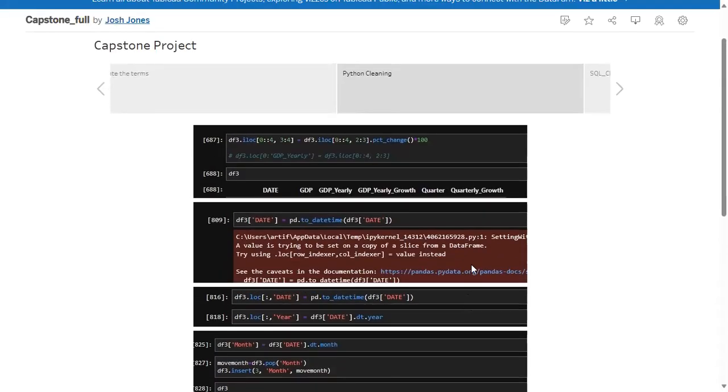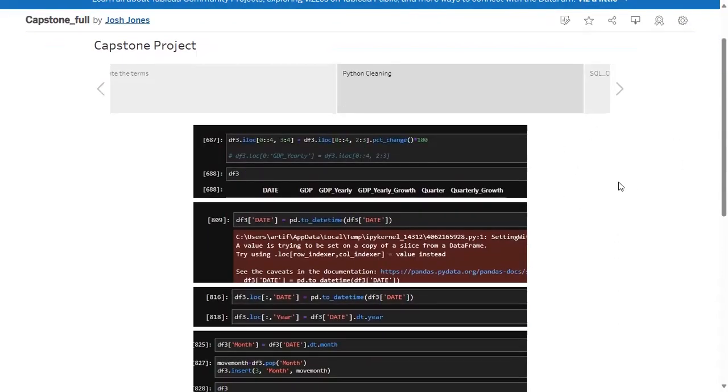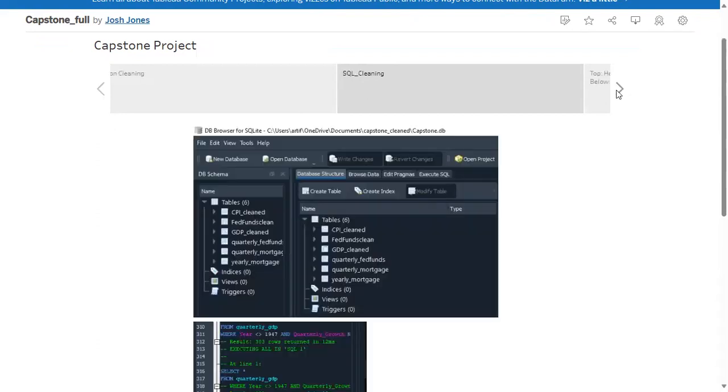You can also see at the bottom here that these are some of my more advanced group bys. Instead of putting everything on one CSV, I put some stuff in one CSV, but certain things I exported just as a series. I did my initial cleaning in Python. That's where the bulk of it happened. Then I moved it over to SQL.